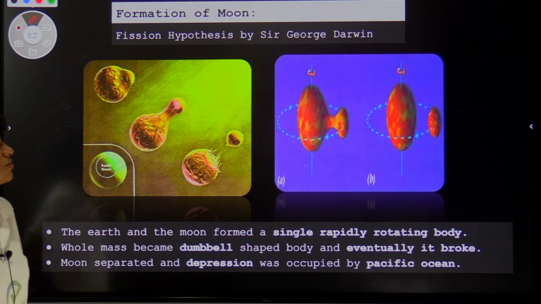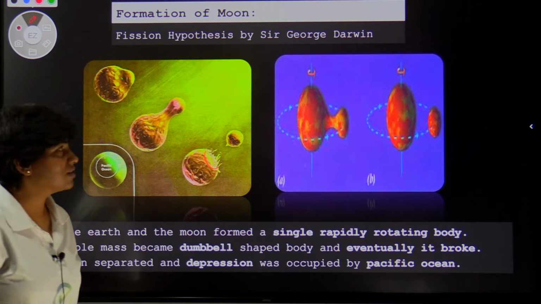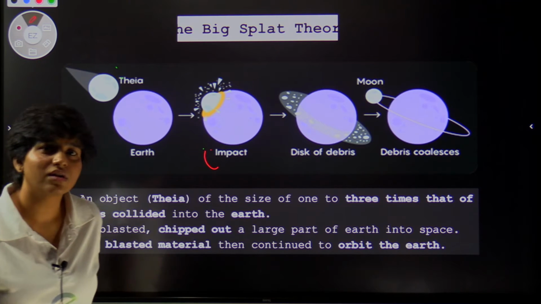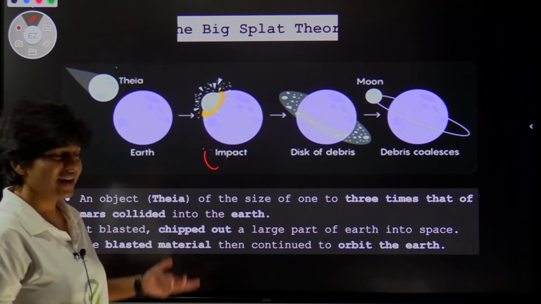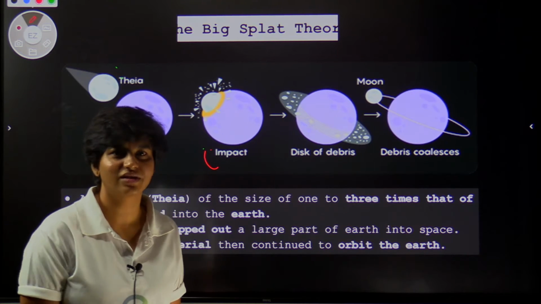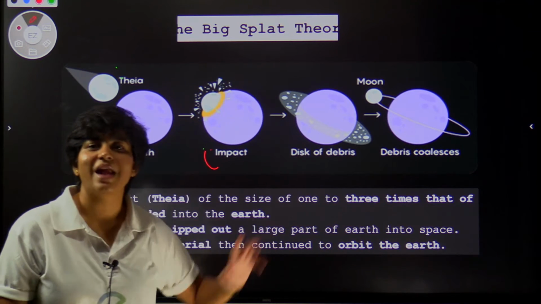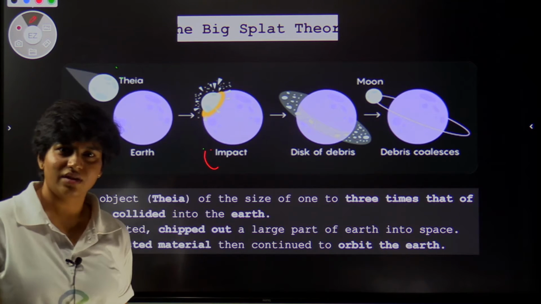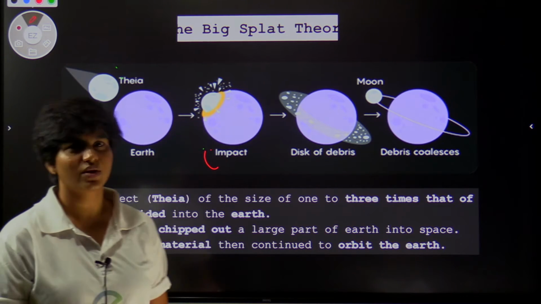All right. With this, we will move to another interesting proposal as to how the Moon was formed and how the Moon is orbiting the Earth. This is called the Big Splat theory. So what does this theory say? This theory is very simple.